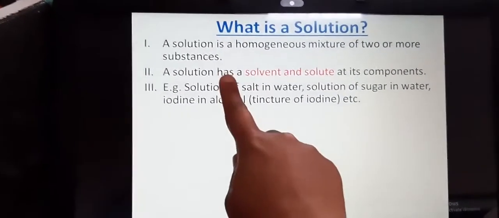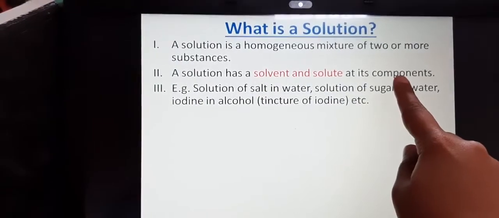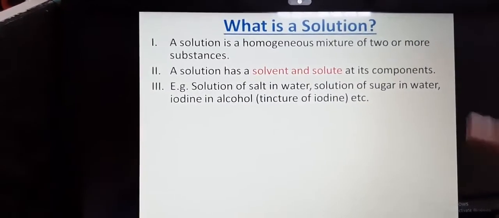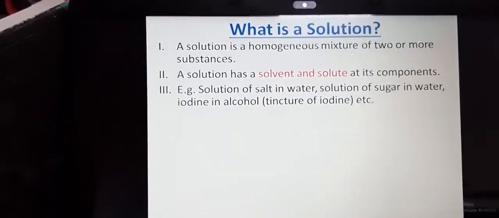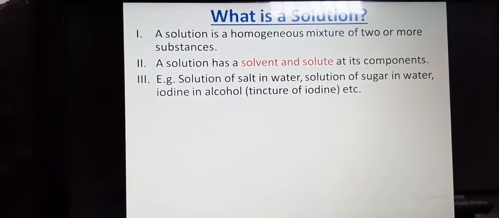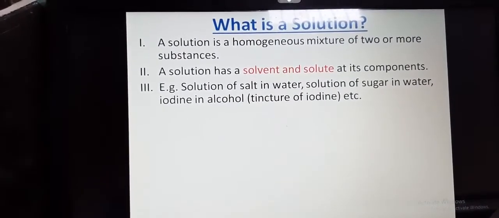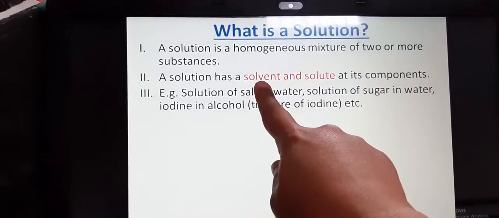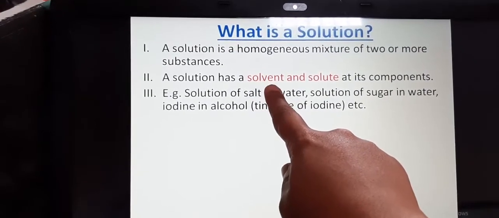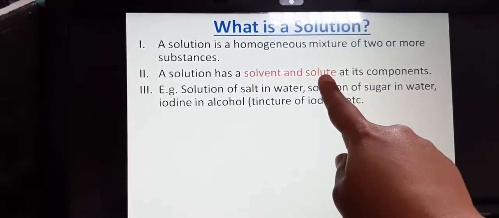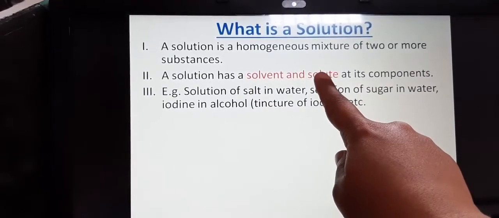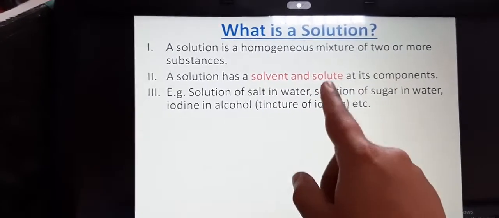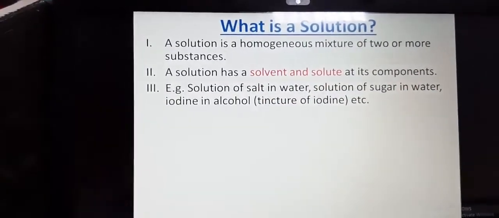Now, a solution has two components basically, and what are these components? Solvent and solute. These are the two components of a solution. Now, what is solute and what is solvent? The component of the solution that dissolves the other component in it is called the solvent. It is generally present in the larger amount, whereas the component of the solution that is dissolved in the solvent is called the solute. Generally, solute is present in smaller amount as compared to solvent.